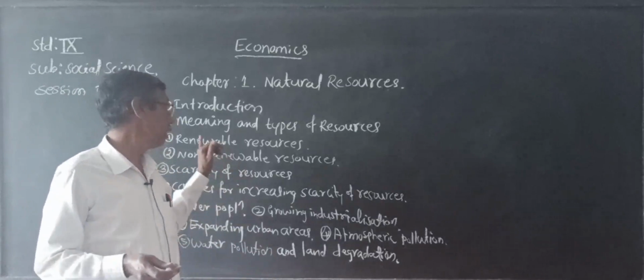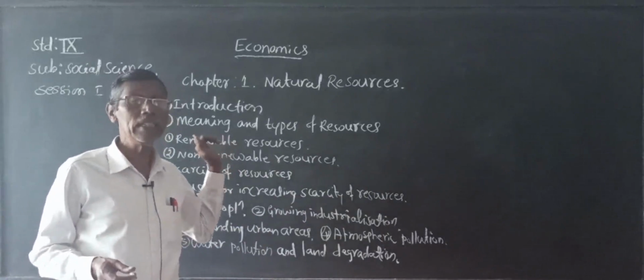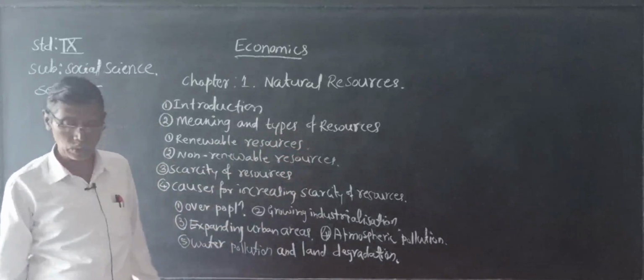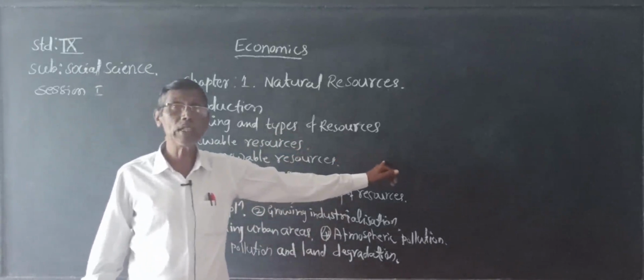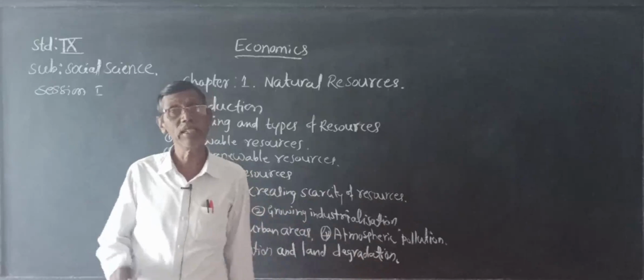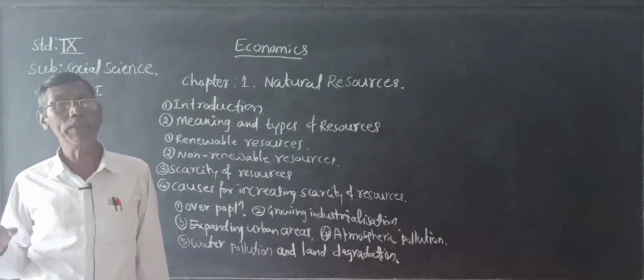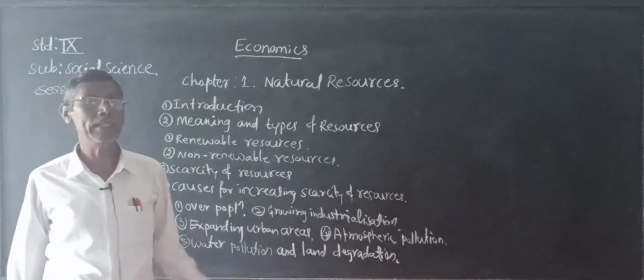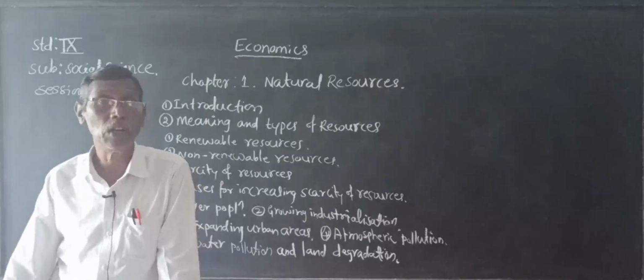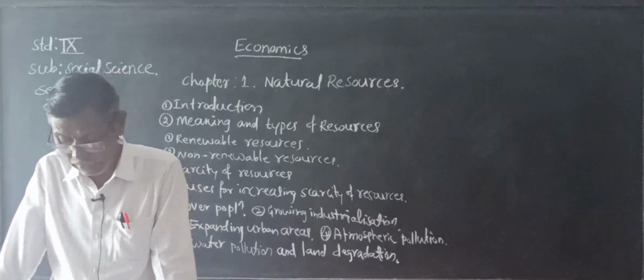Apart from renewable and non-renewable resources, there are two other types of resources. Biotic resources are obtained from living organisms, and abiotic resources are derived from non-living organisms.